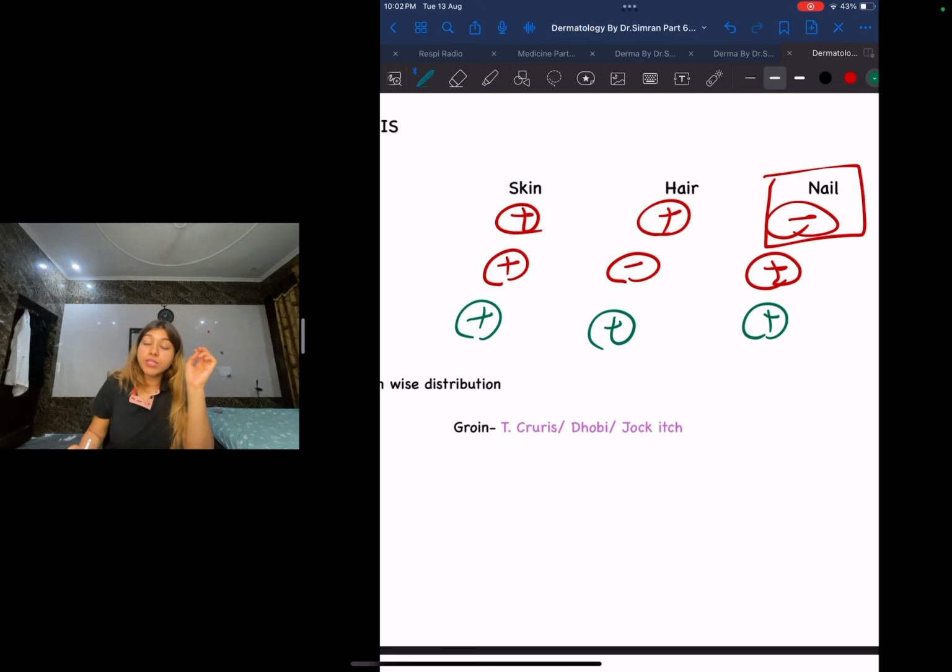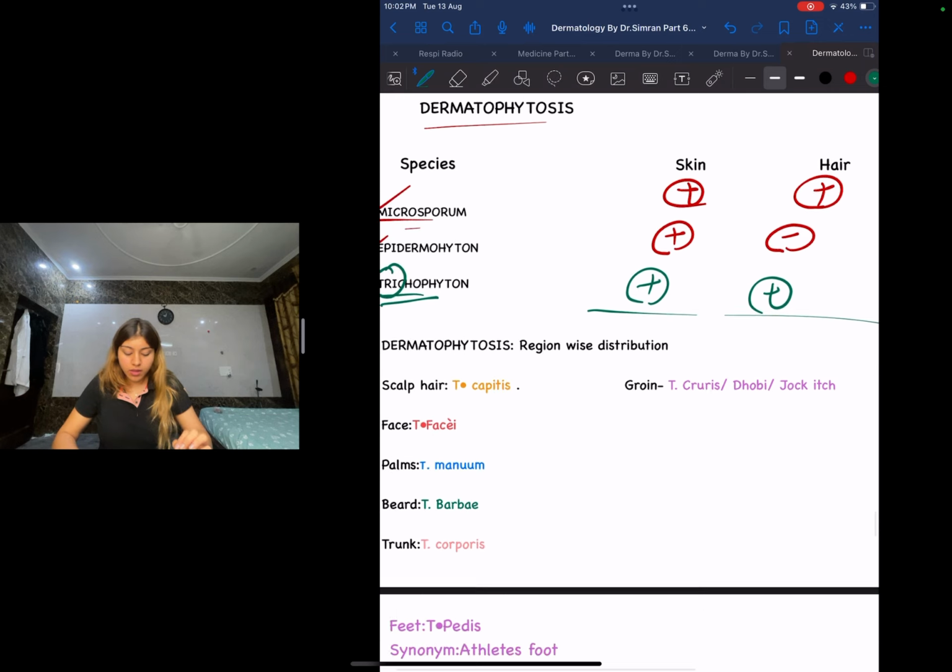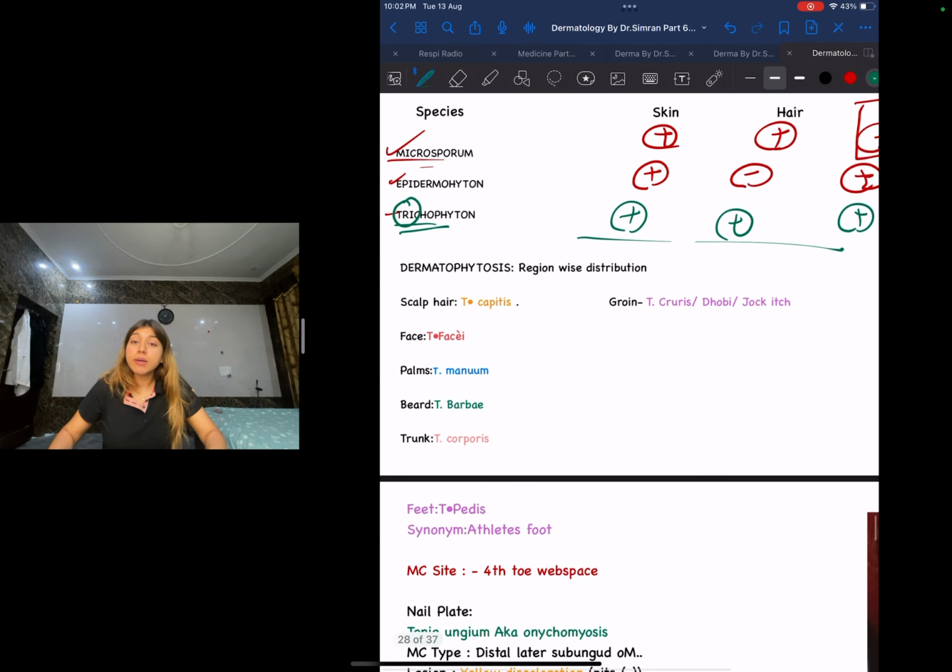If you remember just microsporum and trichophyton, epidermophyton will come automatically, okay? M will not go with N. That is why there is no nail manifestation in microsporum. Whereas trichophyton, three is coming, all three are involved. What is left? Hair and nail and skin manifestation for epidermophyton. Understood? Easy. Cool. Now guys, let us move on to dermatophytosis, the region based distribution.